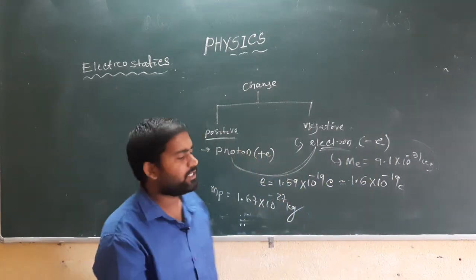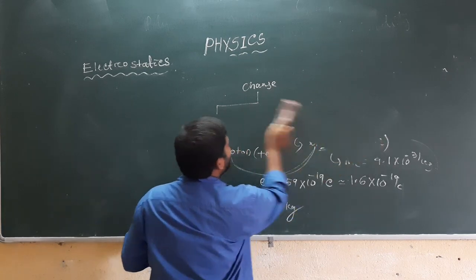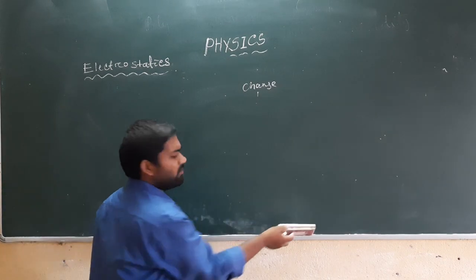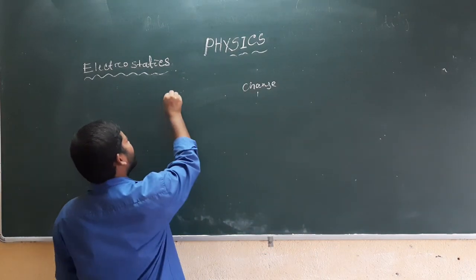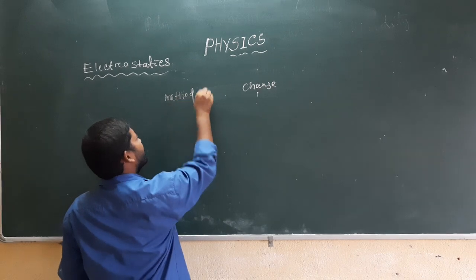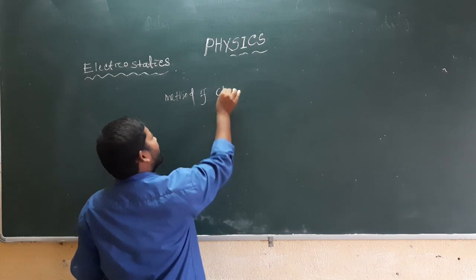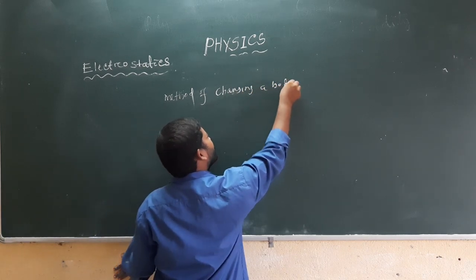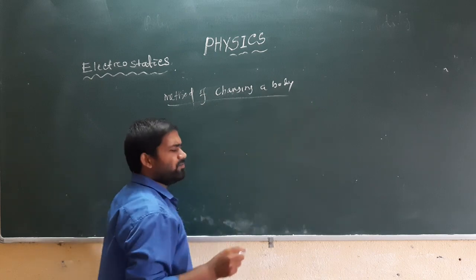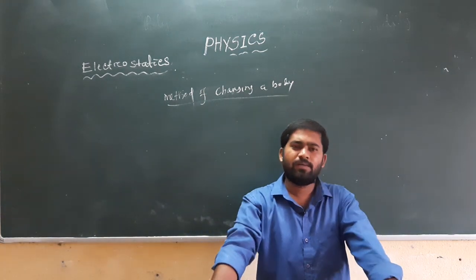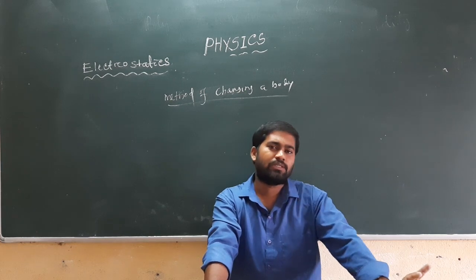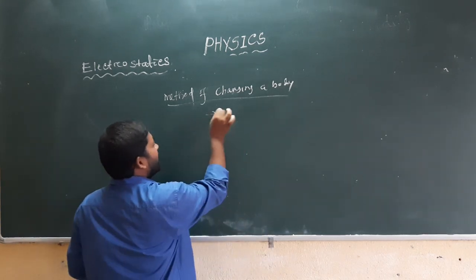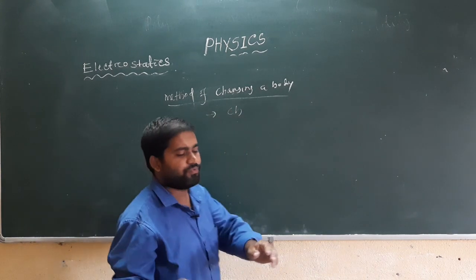Generally we can charge a body by 3 different processes. The methods of charging a body: generally we can use 3 different methods to charge a body. So the first is charging by friction.